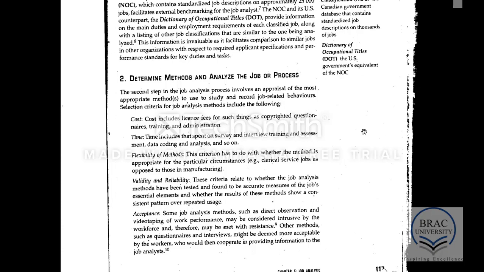Flexibility is whether we can use the method for various jobs or not. Validity means whether the results we are getting are accurate or not. Reliability means whether the results remain consistent or not. And lastly, acceptance means whether the jobs being analyzed and the results found are accepted by the stakeholders or not.